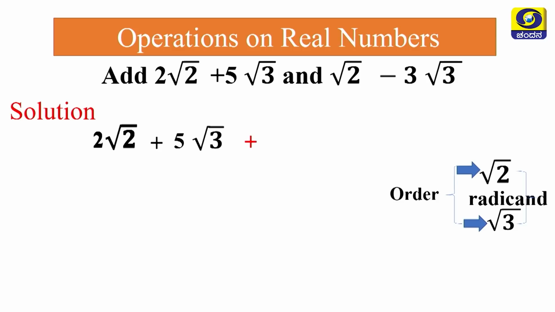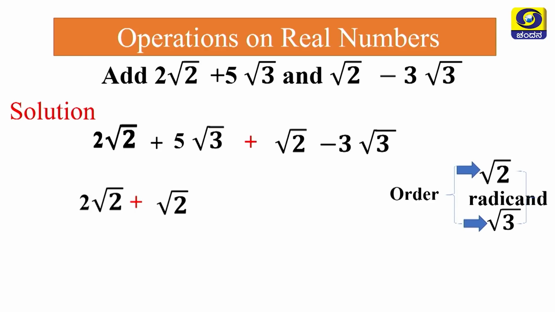Now take the example, write it down once again with the sign of plus, because we are going to add. Now, group the like sets, my dear students. 2 root 2 plus root 2, these two are like sets. Another one is 5 root 3 minus 3 root 3. So, what to do now?